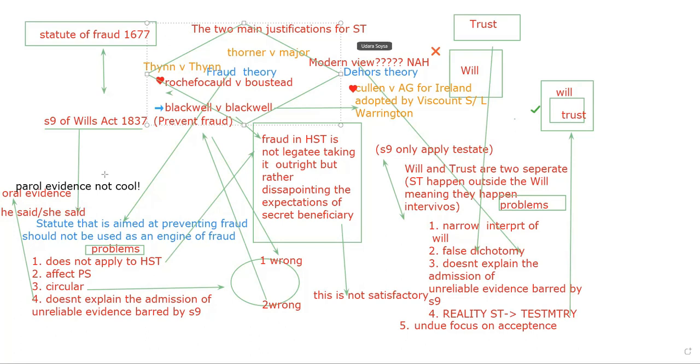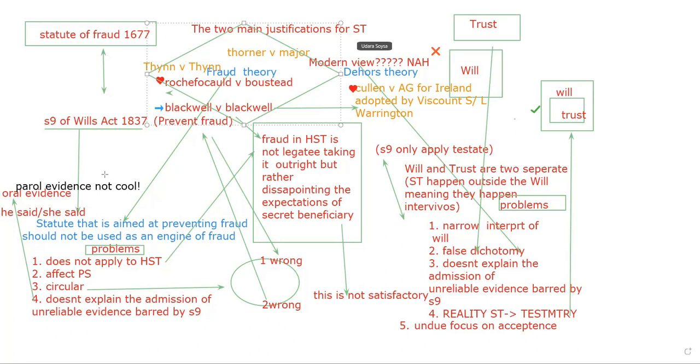You can very clearly see that the fraud theory only works for full secret trust, because fraud is only possible in full secret trust. So whenever you have a theory that only applies to one type of trust and not the other type of trust, this theory is not a good theory. If there's a theory about secret trust, it must apply for both full and half. But unfortunately, the fraud theory is only capable of being used for full secret trust and not half secret trust. So we cannot be happy with this.